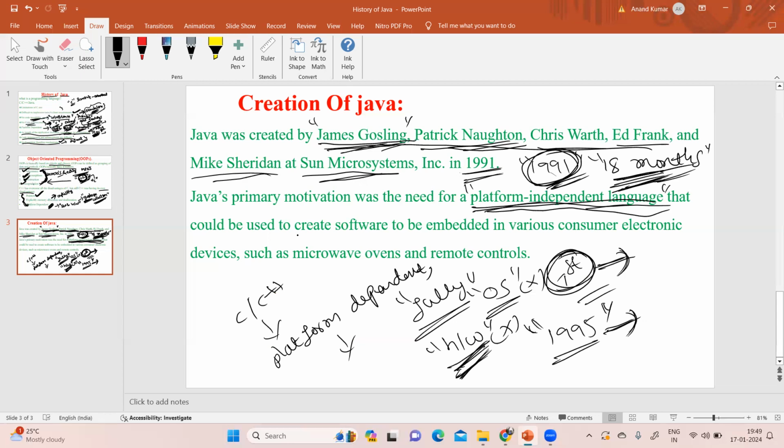It could be used to create software to be embedded in various consumer electronic devices such as microwave ovens and remote controls.